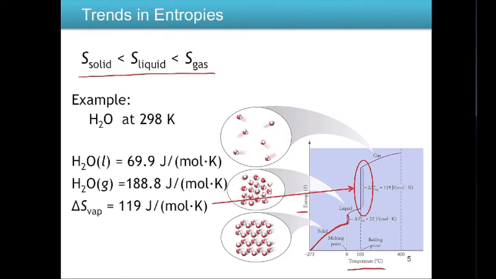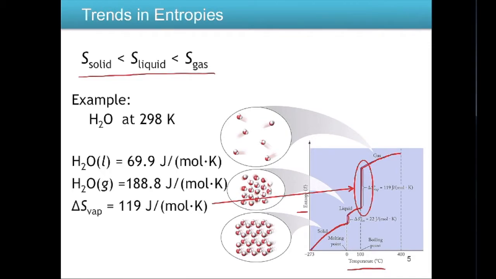Keep on increasing the temperature in the liquid phase, the entropy increases further, and then we have this big huge jump right here where the liquid turns into a gas at 100 degrees Celsius, and then continuing to increase the temperature after that results in a continuous increase in the entropy.